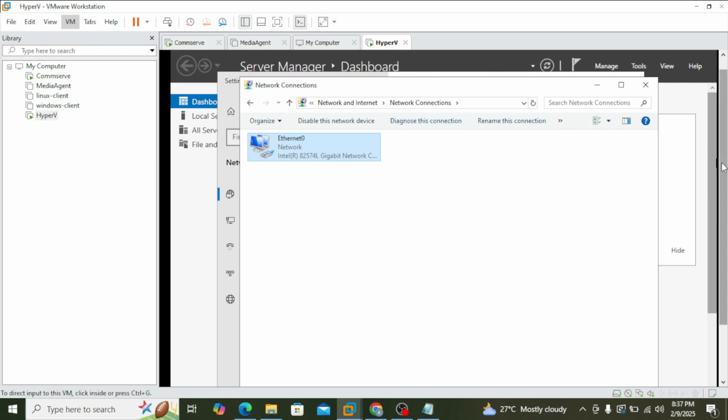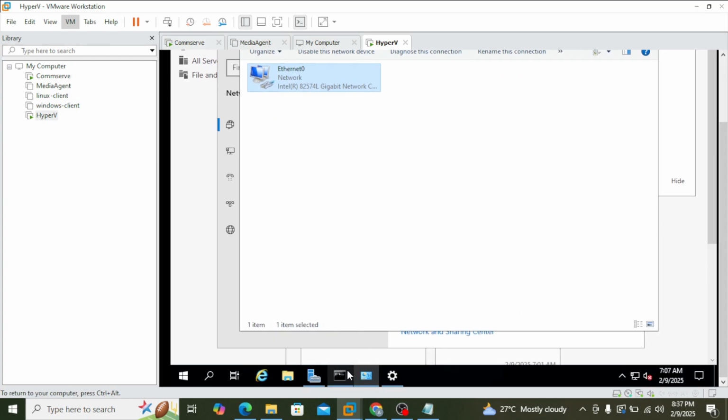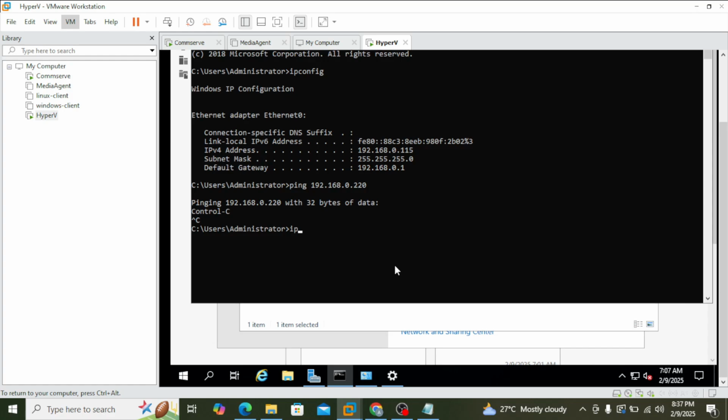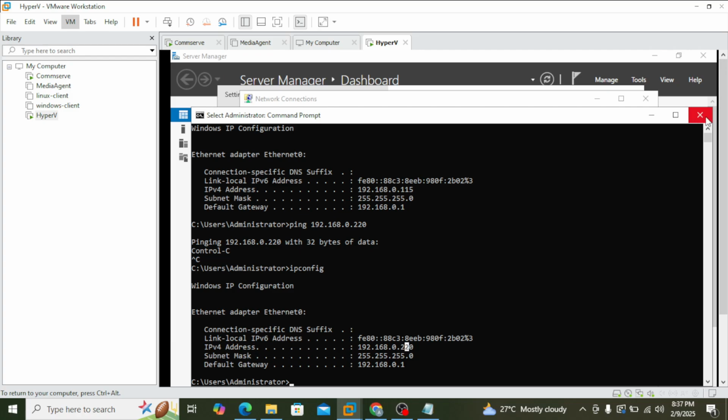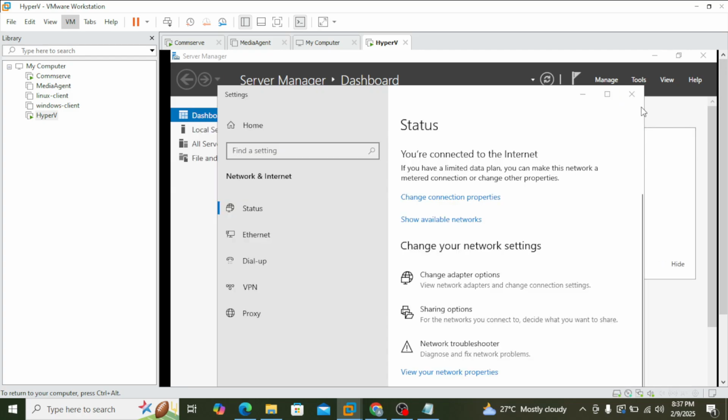So now verify the IP again. Go to that command prompt, easy way, ipconfig. Yeah, that's the same. If you want to verify that this IP is persistent or not, we can take a reboot also. So for now, I'm not going for reboot. I will just do one thing.